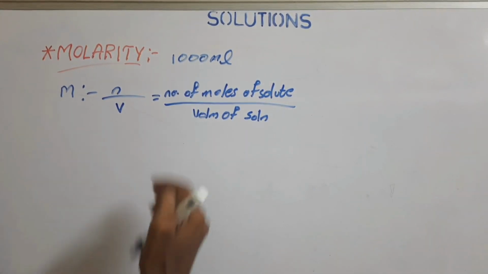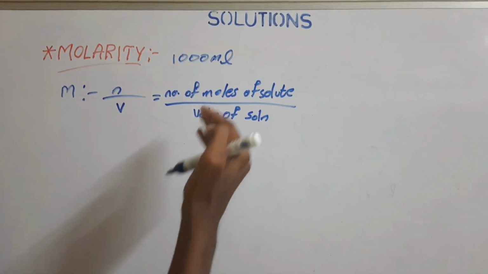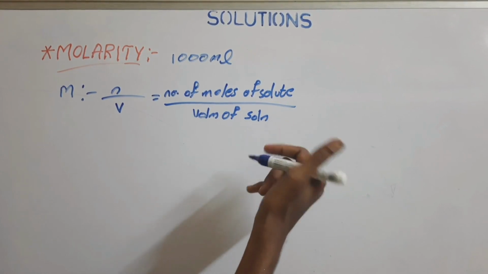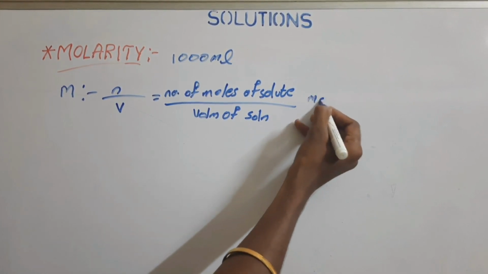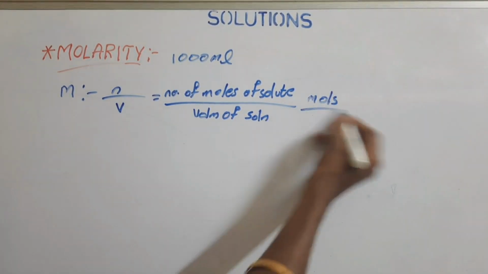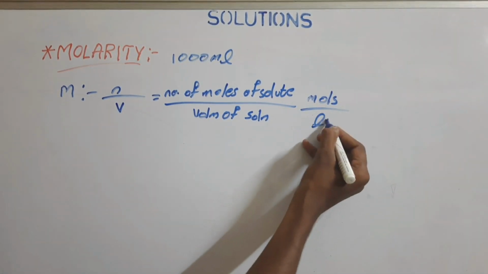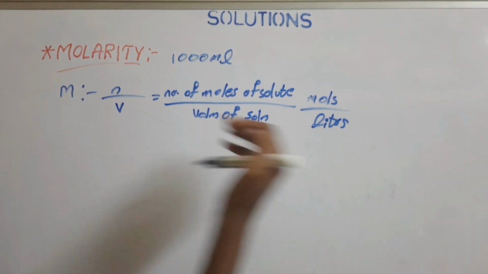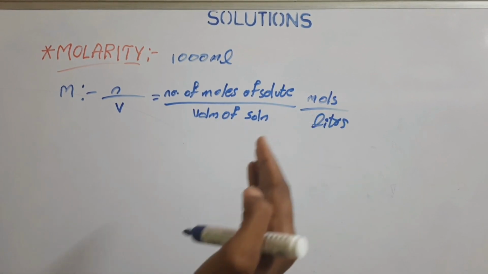The number of moles of solute has the unit moles and the volume is in liters, so the unit of molarity will be moles per liter.